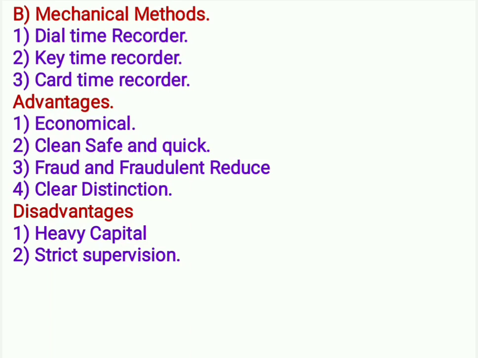The cards are serially arranged and placed on the out rack at the time of opening the factory. On arrival, a worker takes out his card from the out rack, punches the time of arrival with the help of the machine and puts it into the in rack. When he goes out of the factory, the process is reversed.